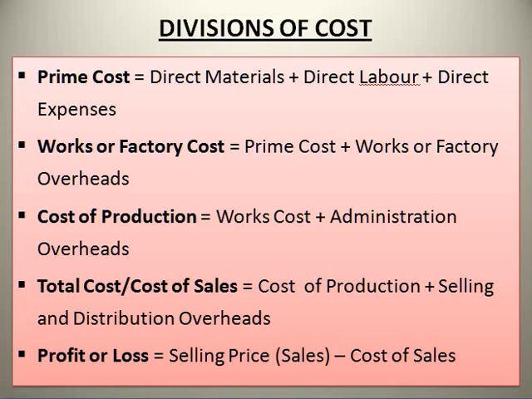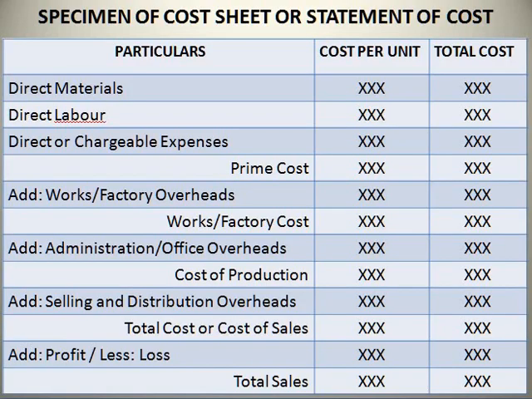Next, we will move on to the specimen of cost sheet, that is the format of a cost sheet. So how you should find out the prime cost, works or factory cost, cost of production, total cost, and also the net profit from total sales. We will see them one by one. Prime cost is direct material plus direct labor plus direct expenses. To this prime cost, you should add factory expenses; that is the factory cost. To this factory cost, you should add office expenses; that is the cost of production. To this cost of production, you should add selling and distribution overhead. You will get the total cost or cost of sales.